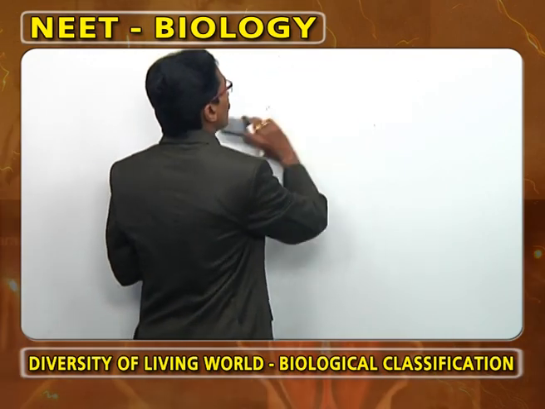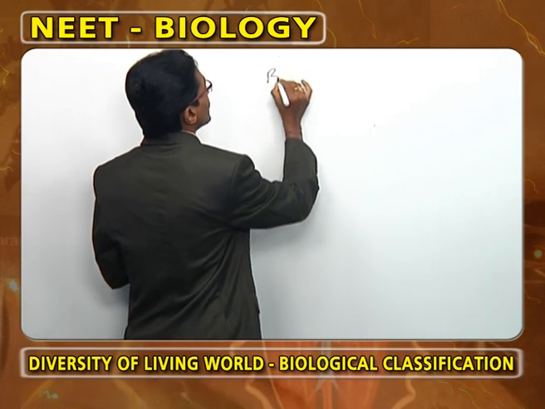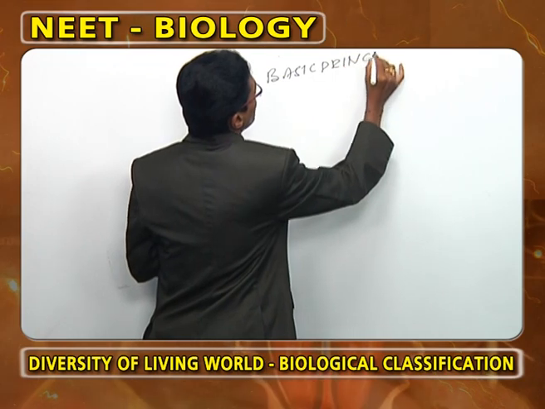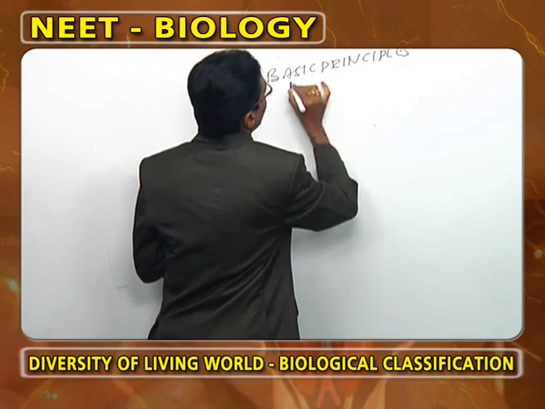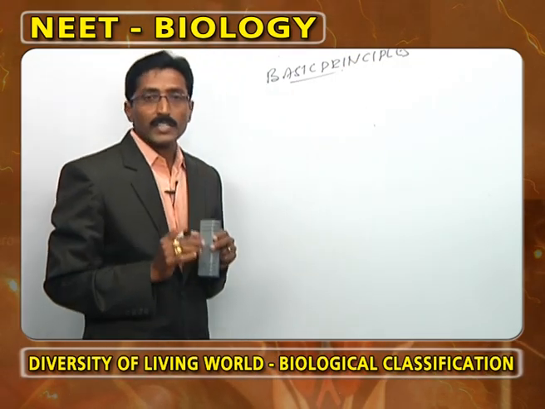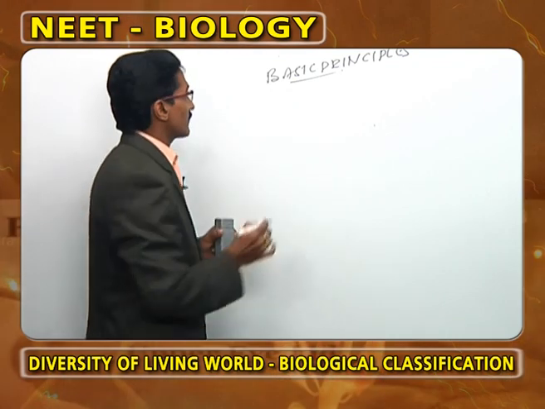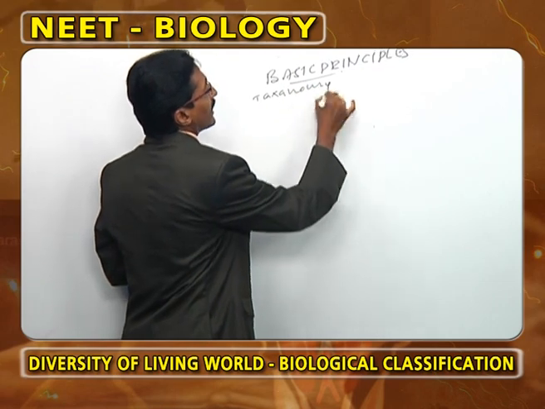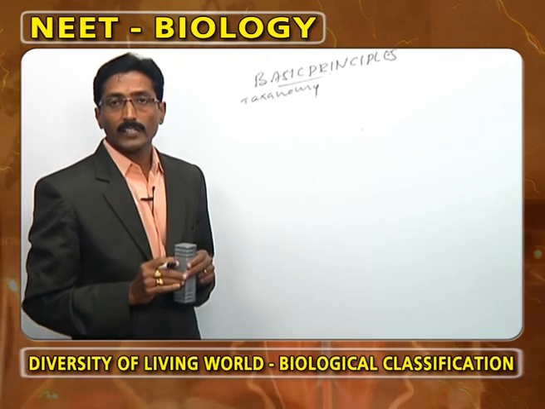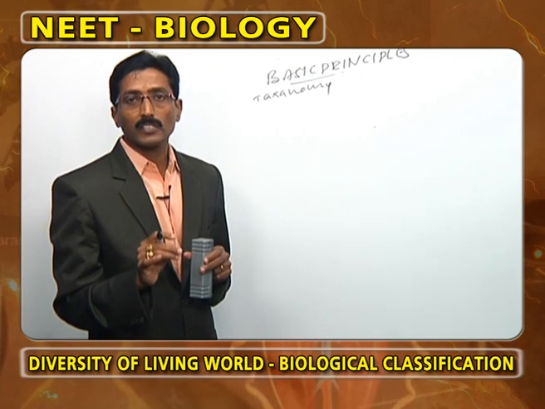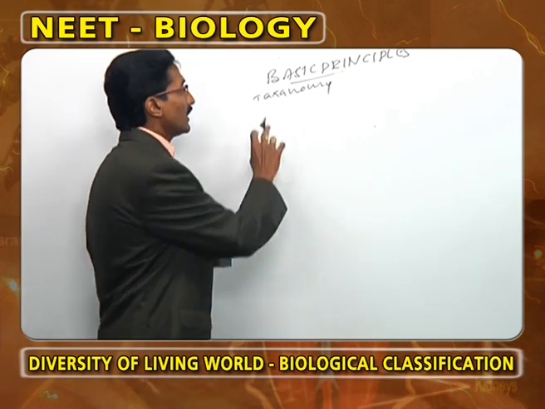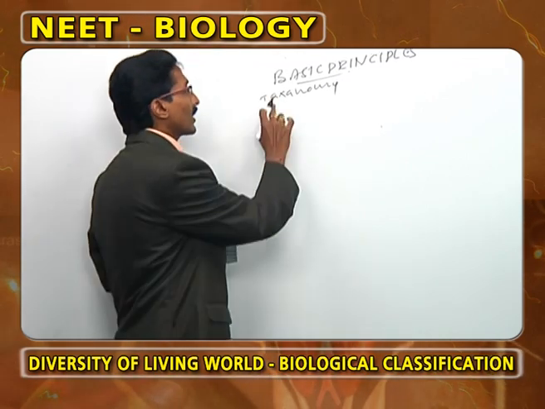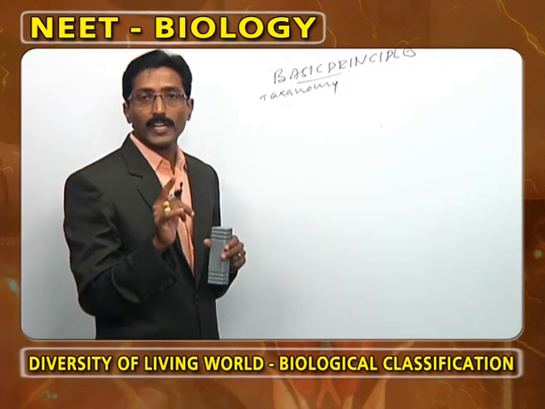Now, it is followed by the basic principles of classification. Under this category, we have to discuss what is the first one. We call it taxonomy. What is meant by taxonomy? Already we learned. It explains the identification, nomenclature and classification. The word taxonomy was proposed by A.P. de Candolle. Now in taxonomy, one part we call classification.